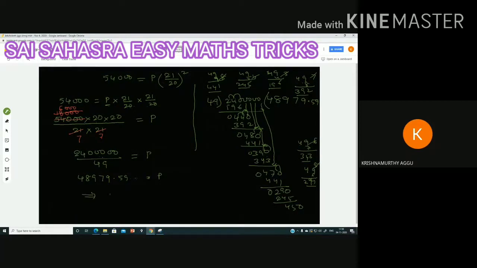That implies P is equal to 48979. P refers to the number of people, the population. How many people are there? If you wanted to tell, this is ones, tens, hundreds, thousands, 10,000. 48,979 people are there. We can tell that. We cannot tell 48,979 people and 59 people. Like that we cannot tell. This 0.59 is no value.